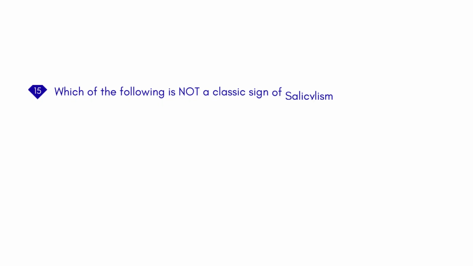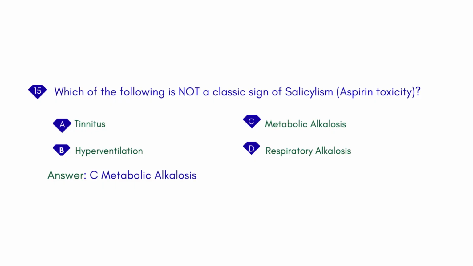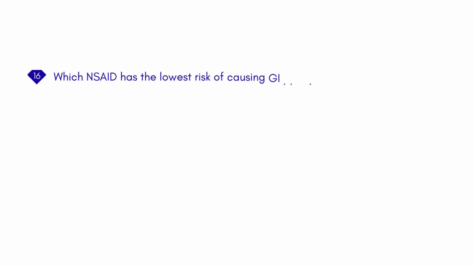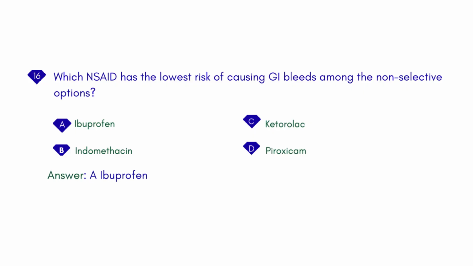Which of the following is not a classic sign of salicylism, aspirin toxicity? A. Tinnitus. B. Hyperventilation. C. Metabolic alkalosis. D. Respiratory alkalosis. Answer: C. Metabolic alkalosis. Which NSAID has the lowest risk of causing GI bleeds among the non-selective options? A. Ibuprofen. B. Indomethacin. C. Ketorolac. D. Piroxicam. Answer: A. Ibuprofen.